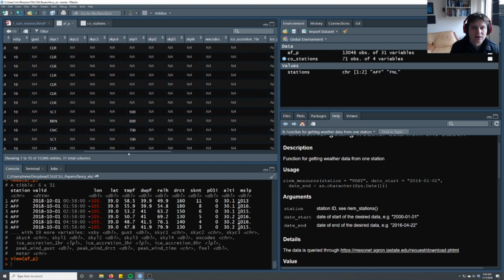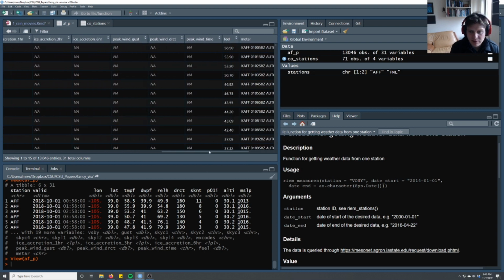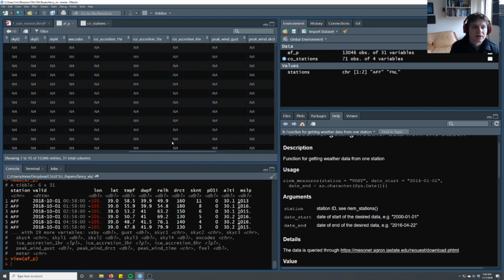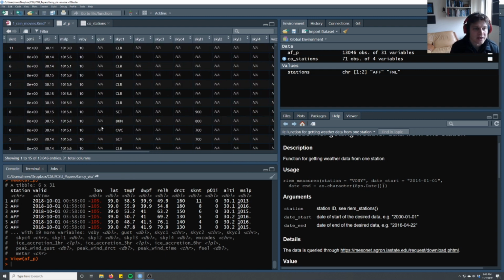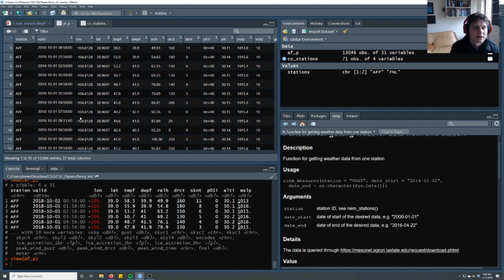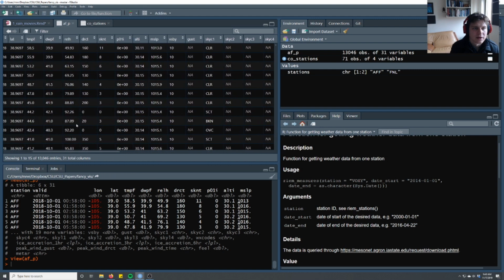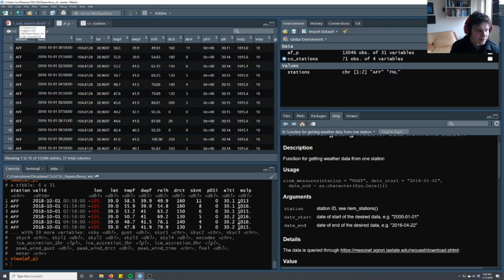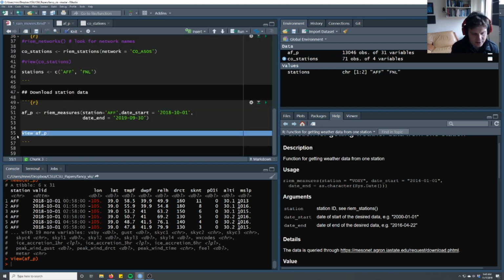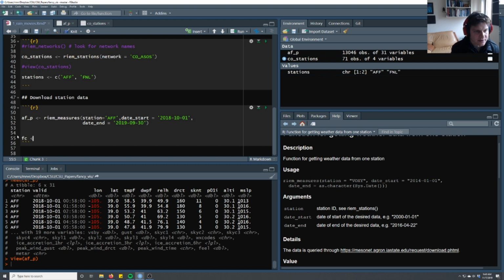Visibility. There's a bunch of random codes that we should probably read the metadata for. Checking if there's ice. Okay, so now we have this data set for the Air Force Academy, and then we can just download it again for Fort Collins, and we'll just change this to FNL.